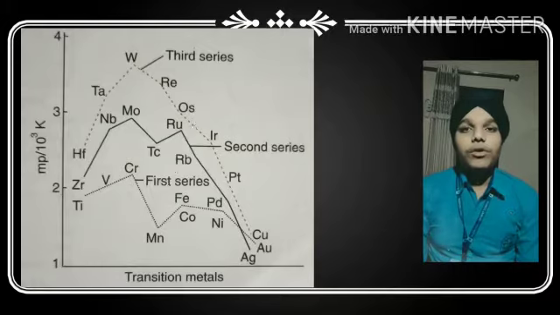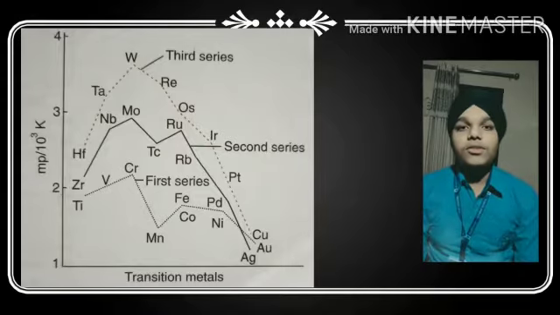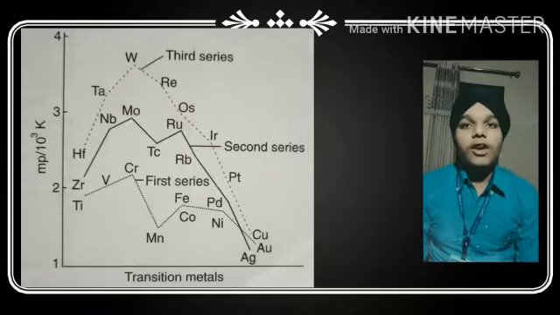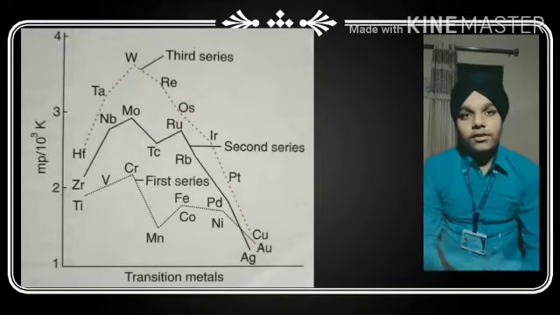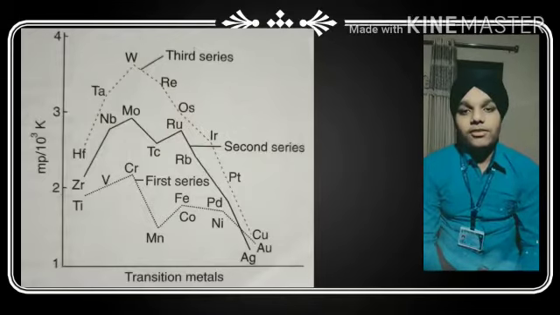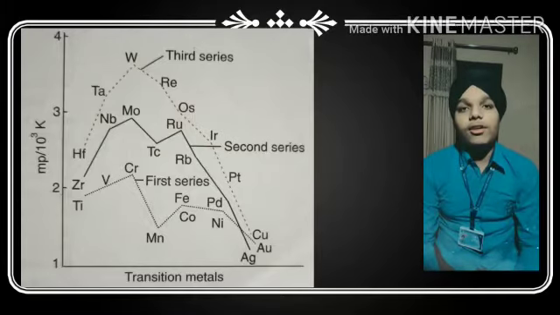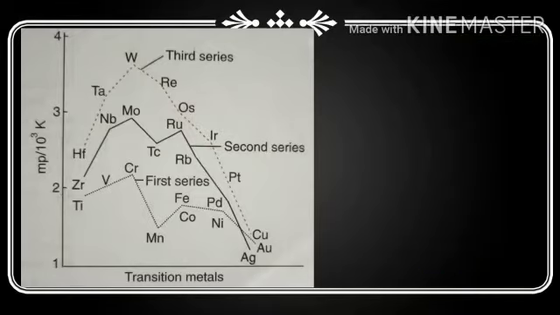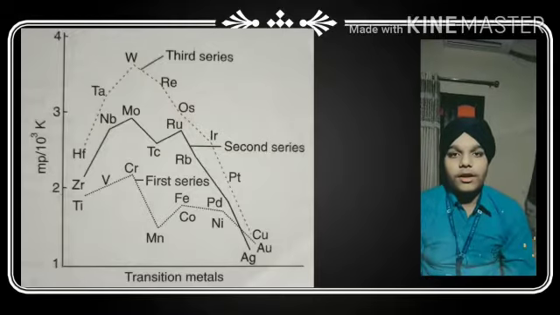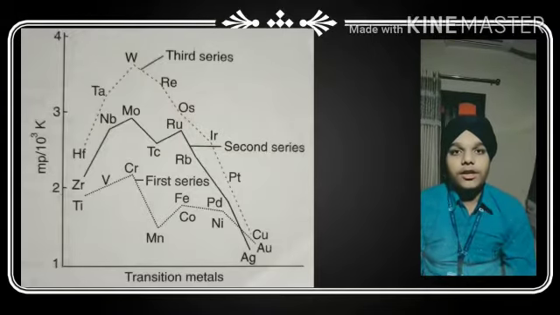The dip is there because manganese has the 3d5 4s2 configuration, which is exactly half filled, while chromium is not exactly half filled. In manganese, the (n-1)d electrons will not participate in the bonding, so there is a decrease in its melting point. The metal bond will be weak. Iron has the 3d6 configuration, cobalt has the 3d7 configuration, and nickel is 3d8.